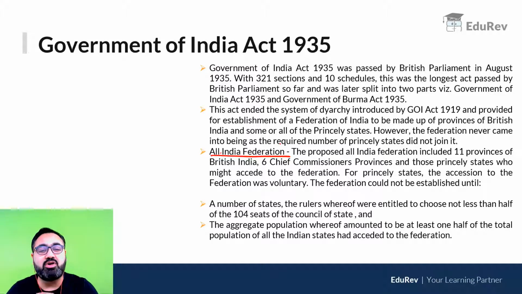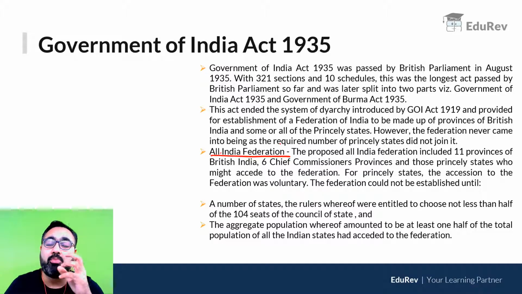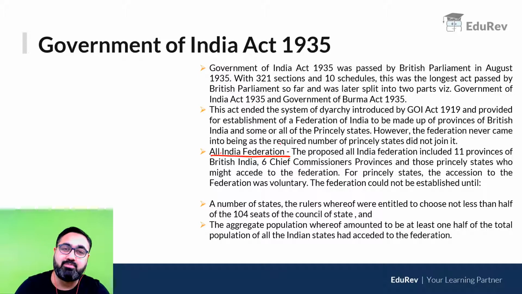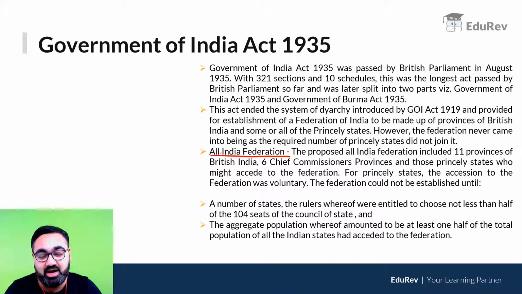क्यों नहीं हुआ? The simple reason was the princely states से उनको option दिया गया था. They were given an option: do you want to be a part of this all India federation or do you not want to be a part of this all India federation? Now, obviously, जब आप princely states को option दोगे कि आप अपना पूरा राज घराना छोड़ के या फिर उसको गवर्नमेंट के अंडर लाना चाहोगे कि नहीं, obviously most of the princely states did not accept that.